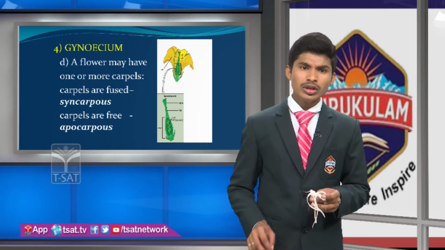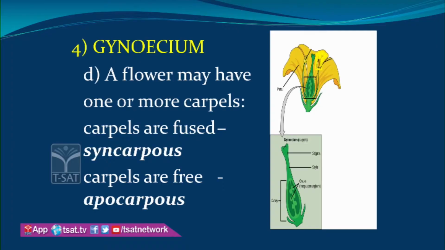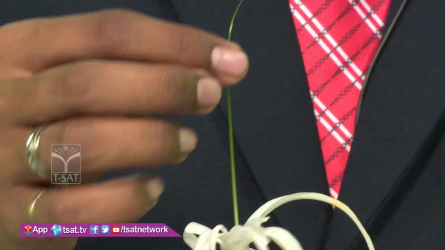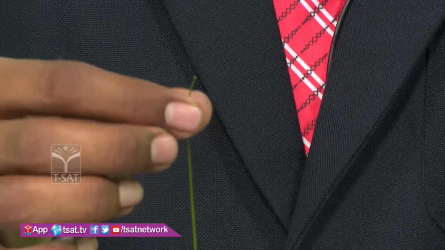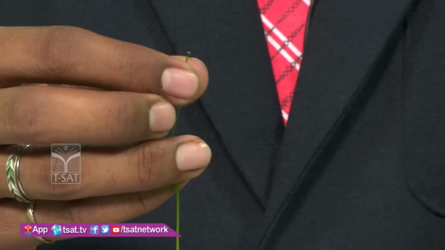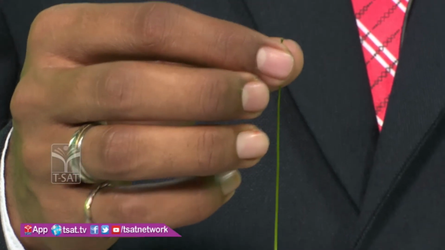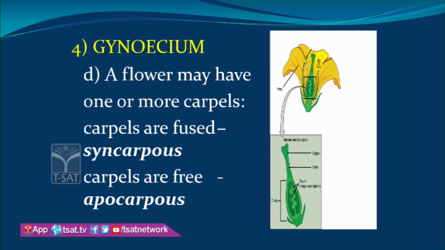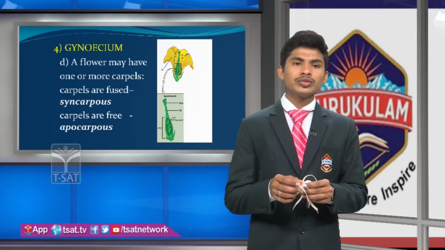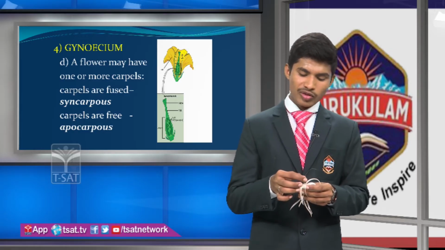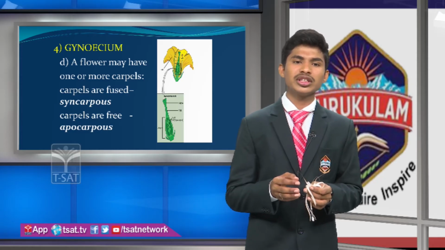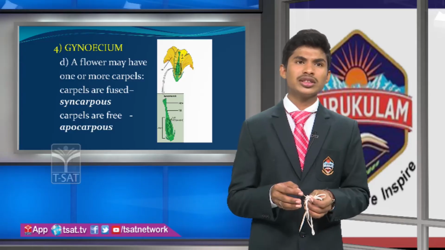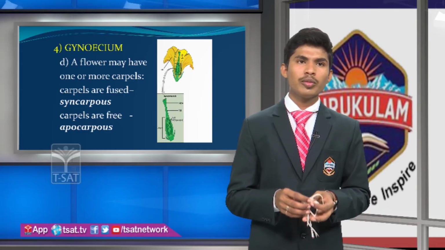Next, friends, a flower may have one carpel or more than one carpel. See here, this is a flower. This contains only one carpel. Carpel is nothing but the female reproductive organ. This flower contains only one carpel. So some flowers may have two carpels or more carpels. So like that we have flowers. If carpels are fused, it is known as syncarpous, such as in tomato and brinjal.